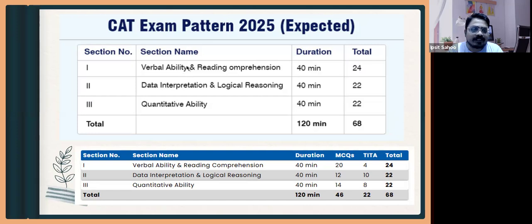In this order, first verbal will be there, then DLR, then quant. As per the latest pattern, we had 24 questions from verbal, 22 questions from DLR, and 22 questions from quant. This was the pattern as far as CAT 2024 is concerned, and this is what is expected to happen in 2025 as well.